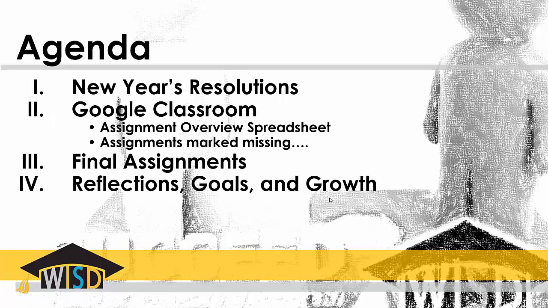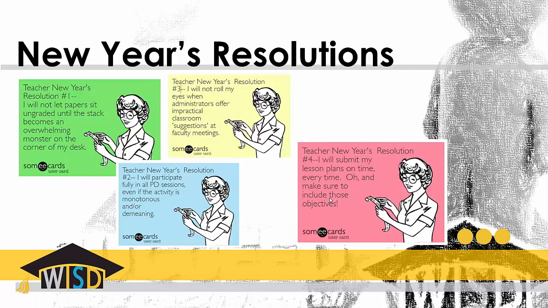So in our presentation, we're just going to have a little fun talking New Year's resolutions. We'll go over Google Classroom, including the assignment overview spreadsheet, and what to do when Google Classroom is telling you assignments are marked missing. We'll talk about the final assignments of the program, and then we'll spend some time on reflections, goals, and growth, and helping give you a little bit of information regarding Eduphoria and tracking evidence and growth. So it's that time of year of New Year's resolutions.